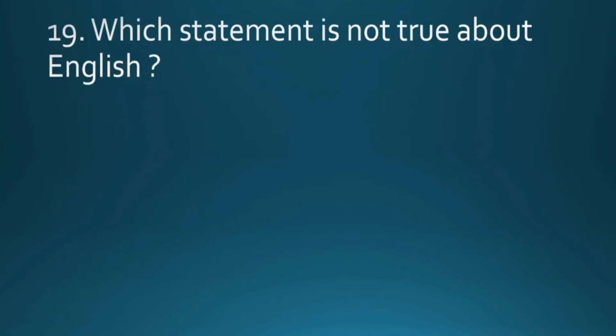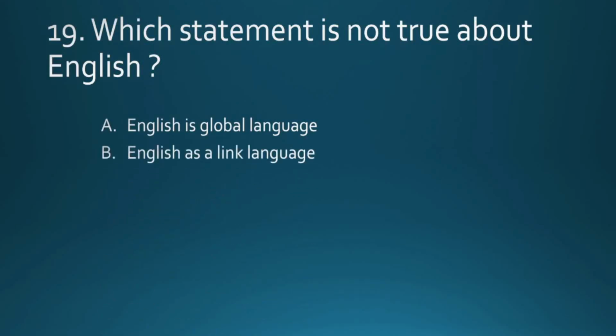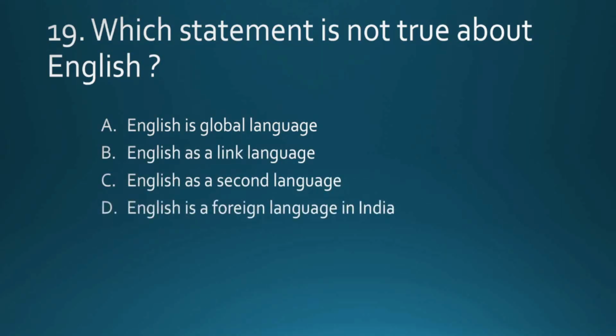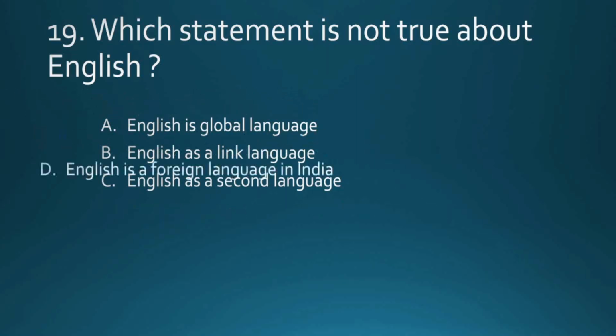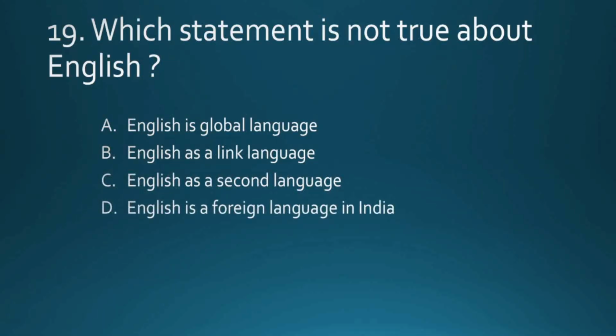Which statement is not true about English? English is a global language. English is a link language. English is a second language. English is a foreign language in India. The right answer is English is a foreign language. We have discussed in my previous video how it's a second language. It's not called a foreign language.